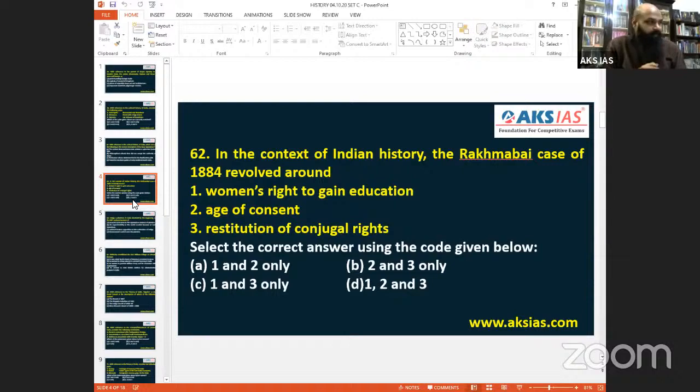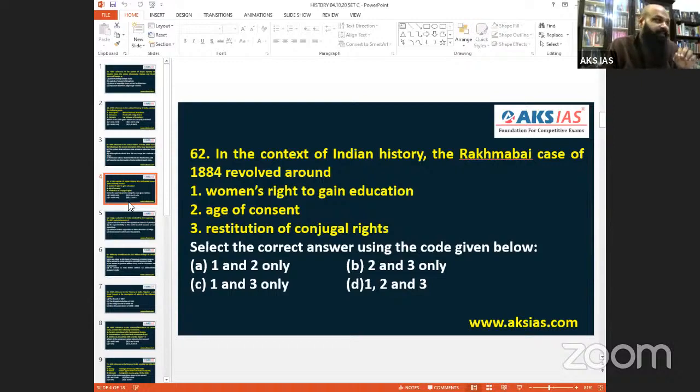So the Rukma Bai case, we know, Rukma Bai versus Dadaji Bikaji. I myself am a lawyer, so this is the kind of case that we learn. Rukma Bai generally trends on women's rights. So the Rukma Bai case revolved around this. What we understand is Rukma Bai or Rukmi Bai, also Rakhma Bai, likewise it is said.